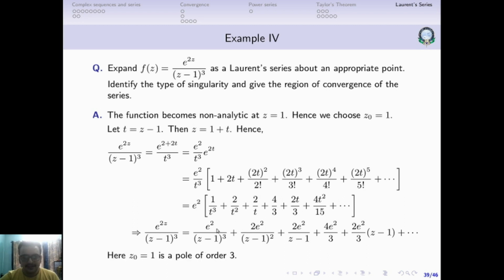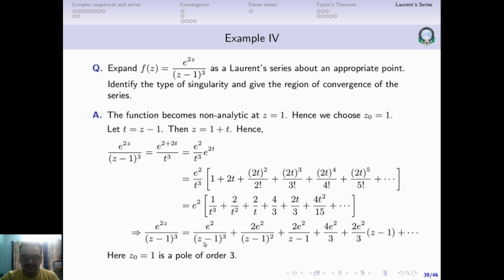Now by looking at this, we have to identify the type of singularity. Which is the singularity? The singularity is z equal to 1. What type of singularity is it? Look at the Laurent series. The principal part has a finite number of terms. Only 3 terms are there in the principal part. Which one is the first term? The first one is a minus 3, and a minus 3 is equal to e square.